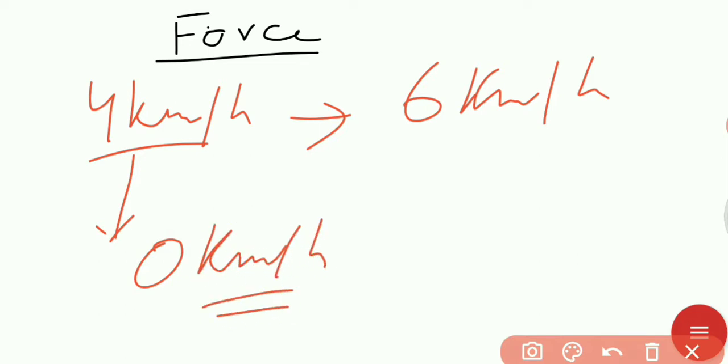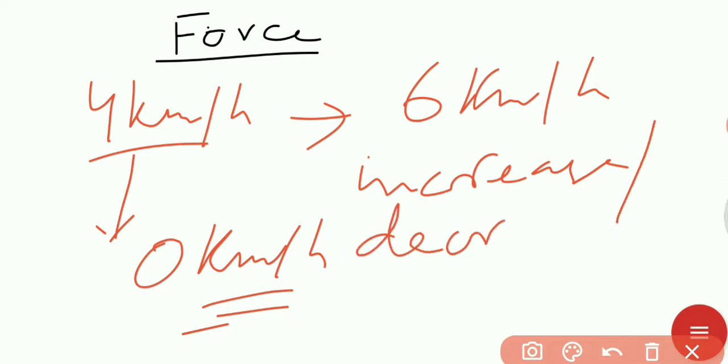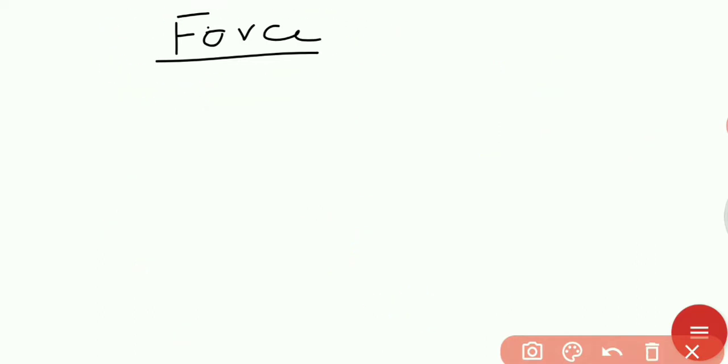Okay, so we can change the speed by applying a force. Change means we can increase or decrease the speed of a moving object by applying a force. Clear?